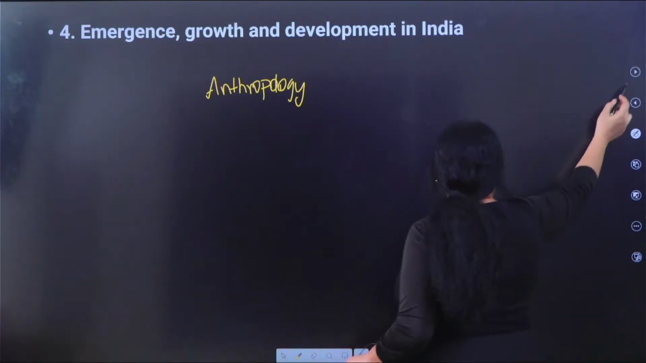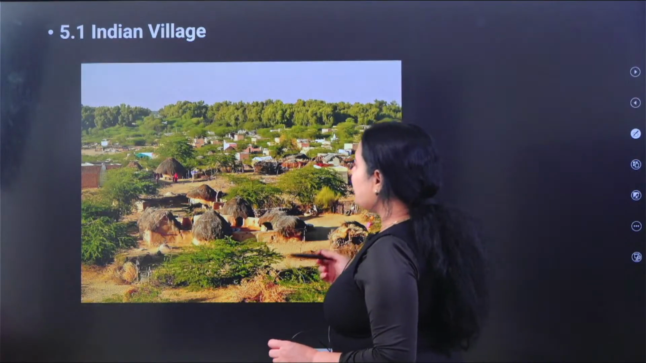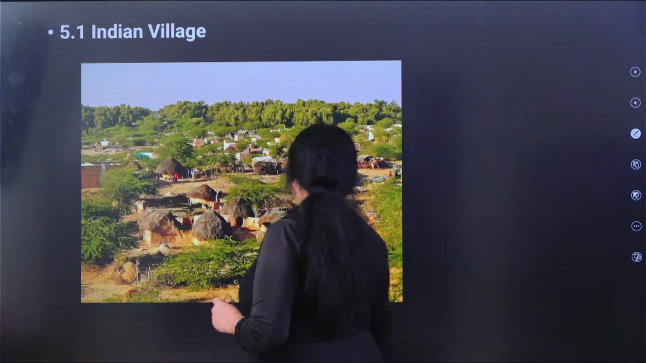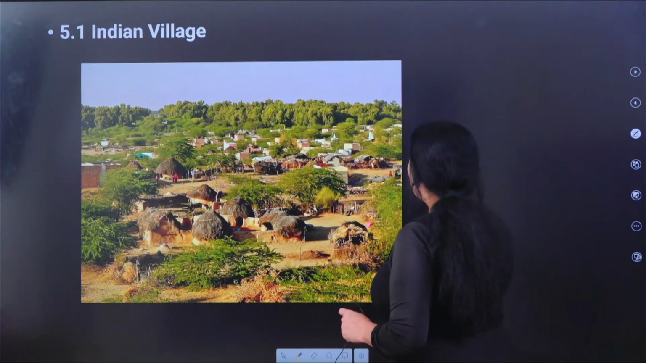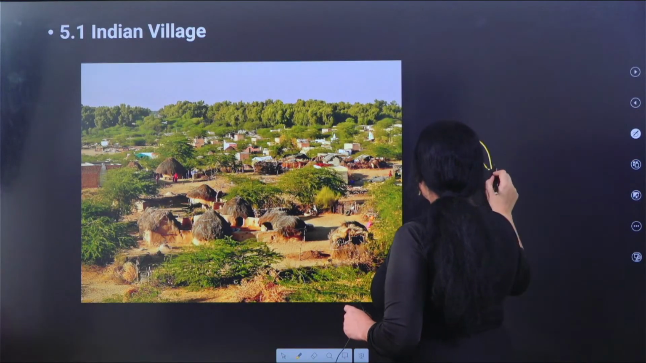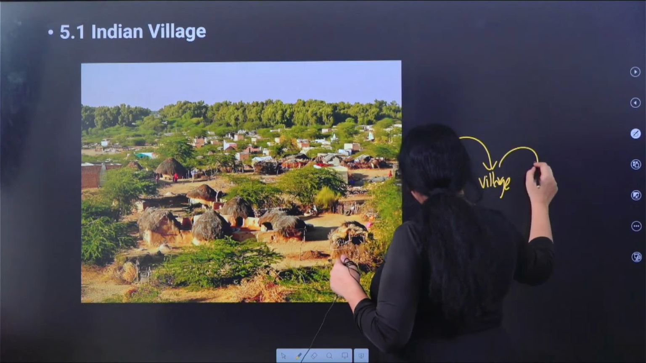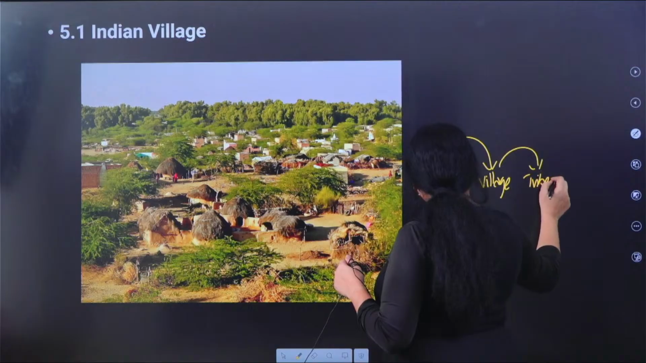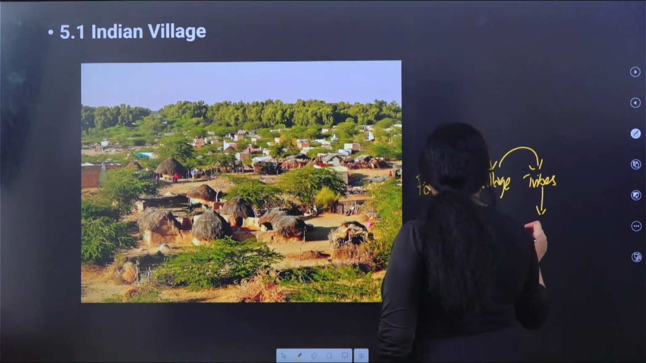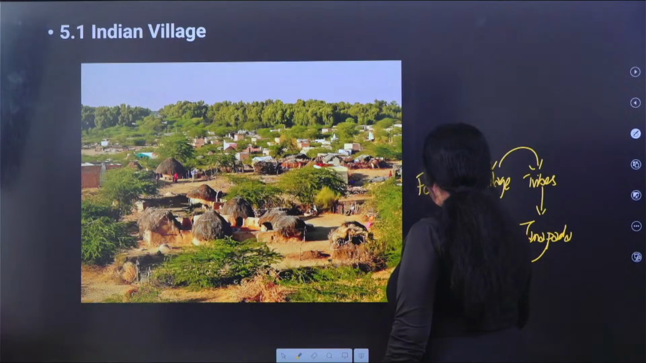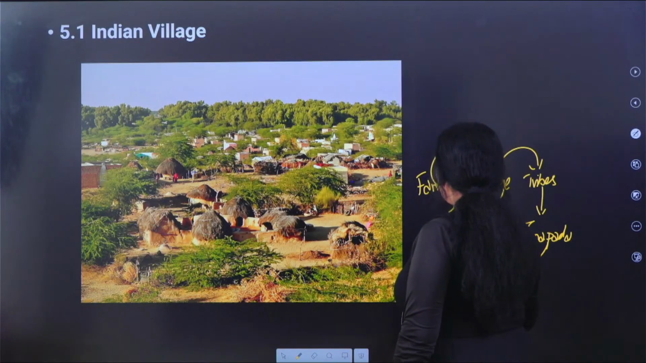Moving on, chapter number 5 talks about the Indian village. The Indian village system is extremely important. Why is the village system important? Family is the basic unit of society. Many families together make up a village. Many villages together make up a tribe. Many tribes together make up a Janapada, and different Janapadas together make up a Mahajanapada.